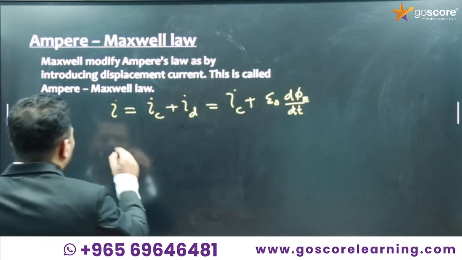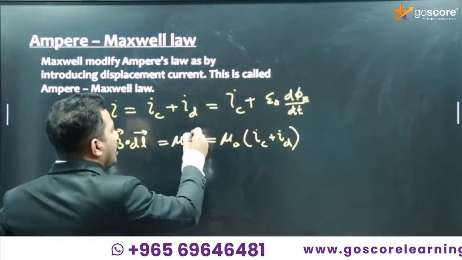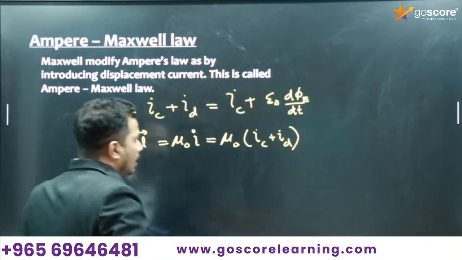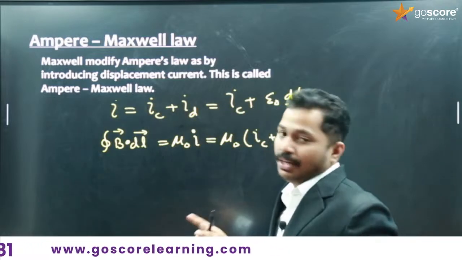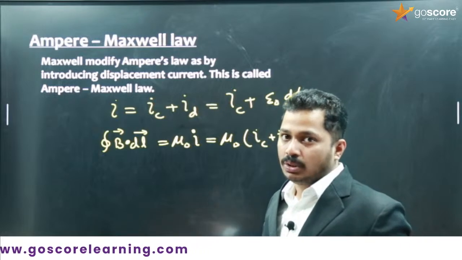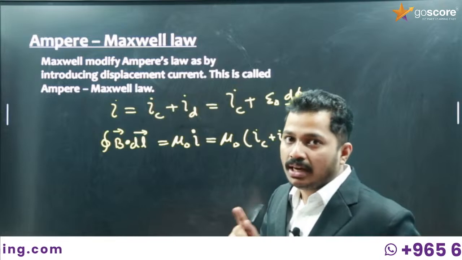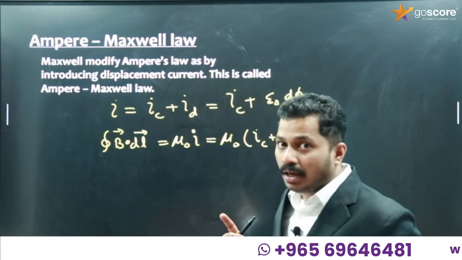Now, what was our Ampere's law? In Ampere circuit law, we only considered conduction current, and Maxwell introduced the displacement current and fixed that inconsistency. The logical inconsistency was corrected by Maxwell by introducing displacement current.